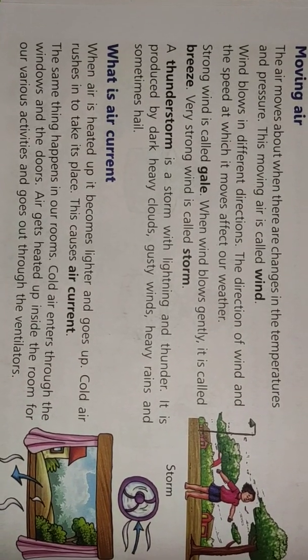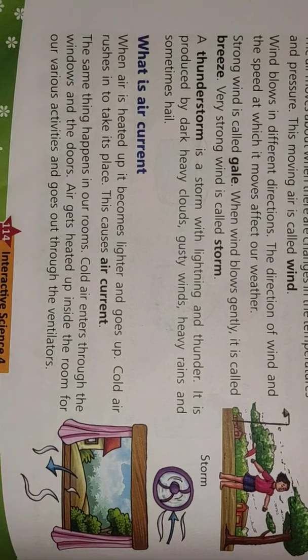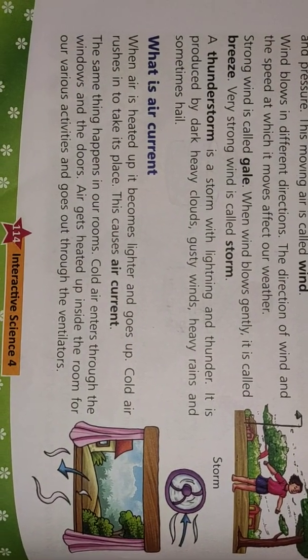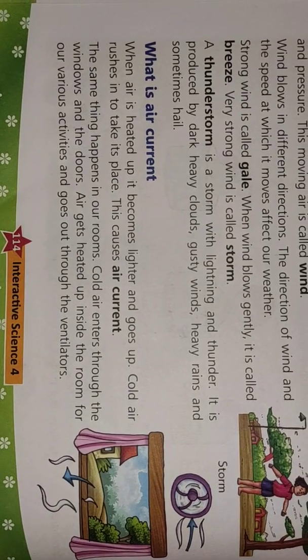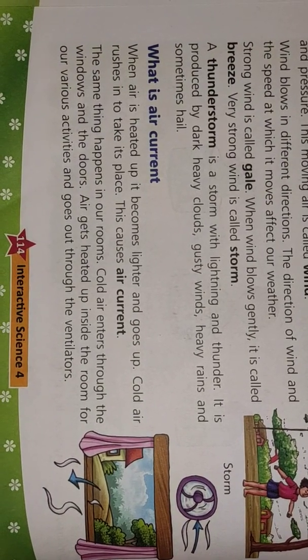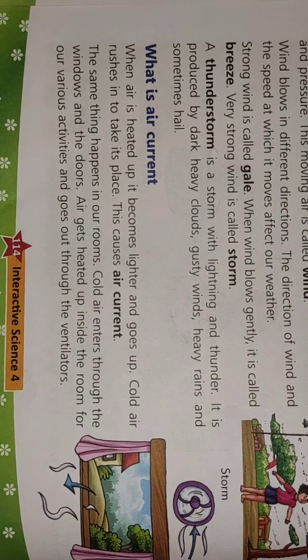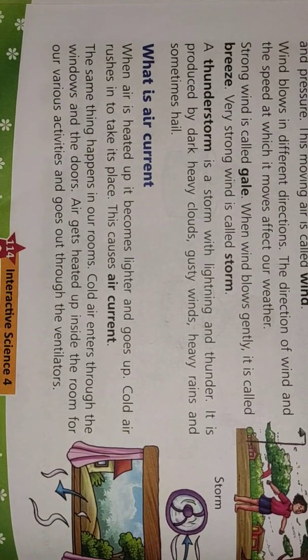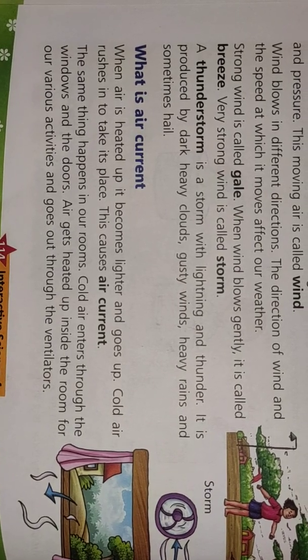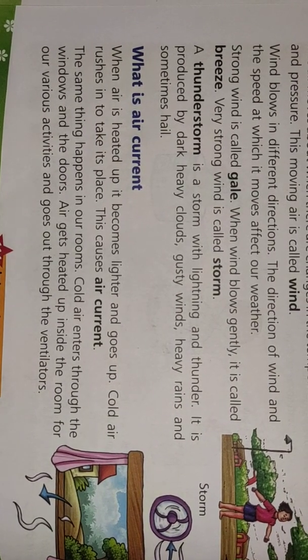Strong winds are called gale. When wind blows gently, it is called breeze. Very strong winds are called storm. A thunderstorm is a storm with lightning and thunder. It is produced by dark heavy clouds, gusty winds, heavy rains and sometimes hail also.